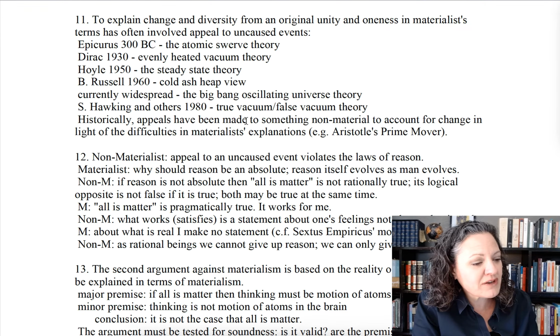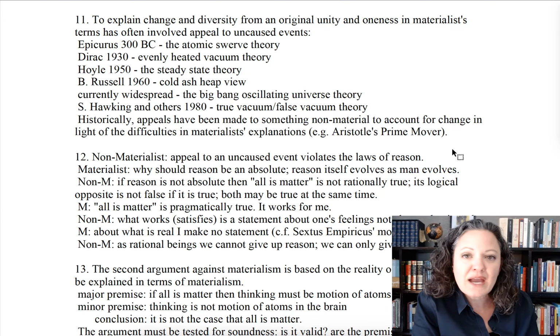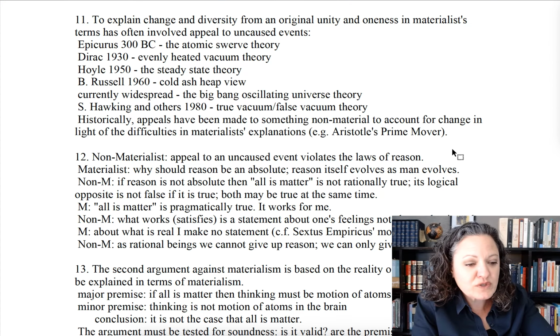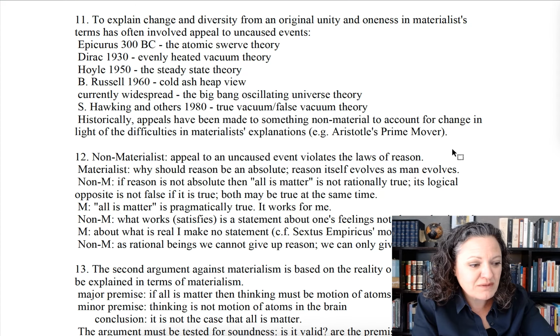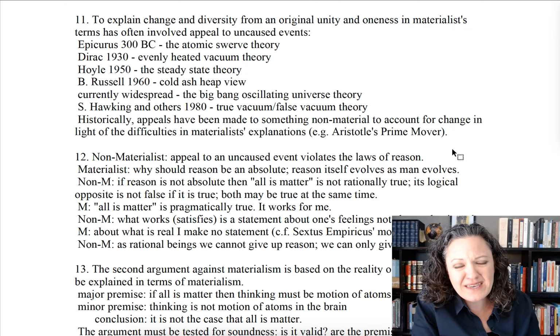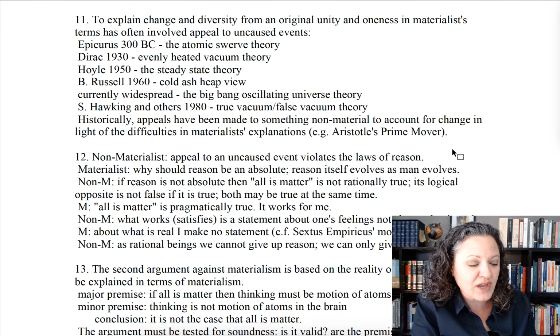Historically, appeals have been made to something non-material to account for change in light of the difficulties in materialist explanations. For example, Aristotle was critiquing the materialists before him and saw that the problem with material monism is that matter can't be self-maintaining. So he proposed that there is some spirit that maintains the matter. He called it the prime mover, the unmoved mover.